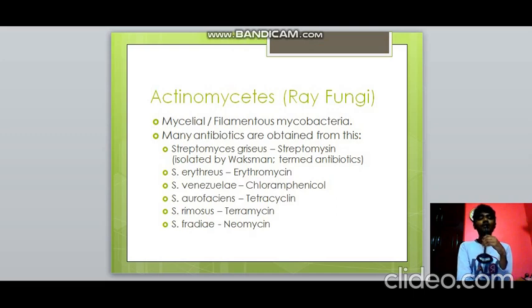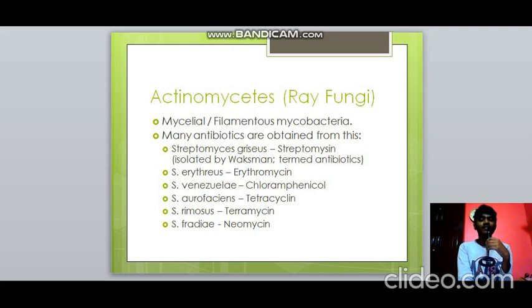We need to know about ray fungi, which are actinomycetes. They are actually mycelial bacteria. Many antibiotics are obtained from these, and that is what is important here. Streptomyces griseus gives us an antibiotic known as streptomycin, which was isolated by Waksman, who coined the term antibiotics. From Streptomyces erythraeus we get erythromycin. From Streptomyces venezuelae we get chloramphenicol. From Streptomyces aureofaciens we get tetracycline. And from Streptomyces rimosus we get terramycin.